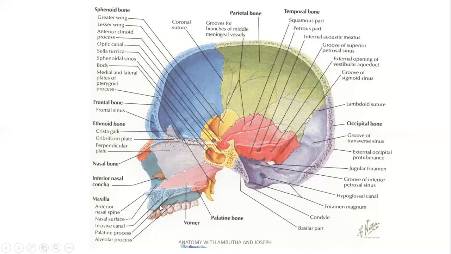Maxilla forms the upper jaw. Inferior nasal concha seen on the lateral wall of the nose. Ethmoid bone also gives rise to superior and middle nasal conchae. Inferior nasal conchae are separate bones. Multiple foramina can be noted.